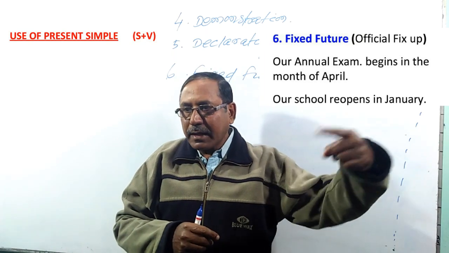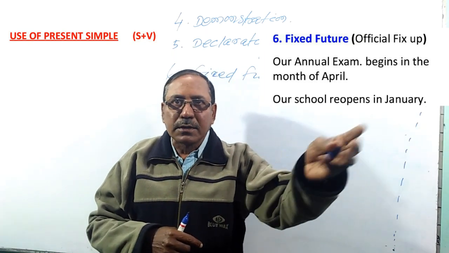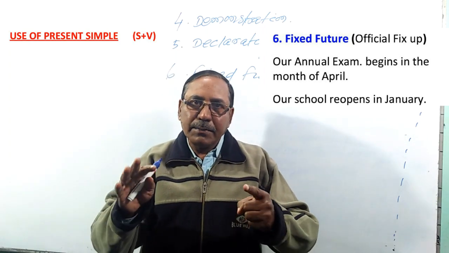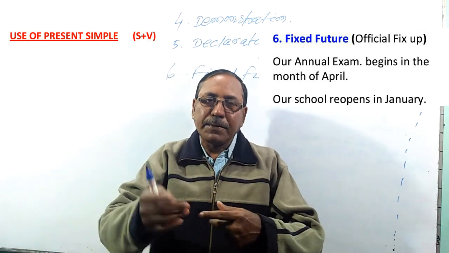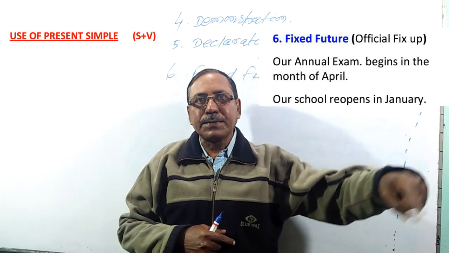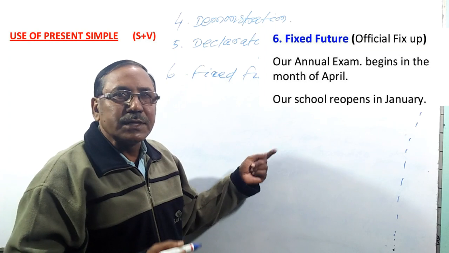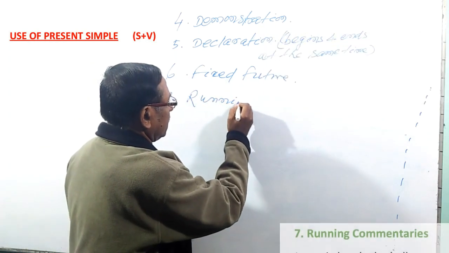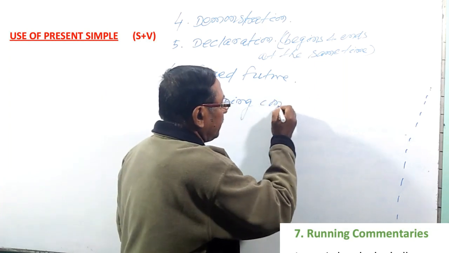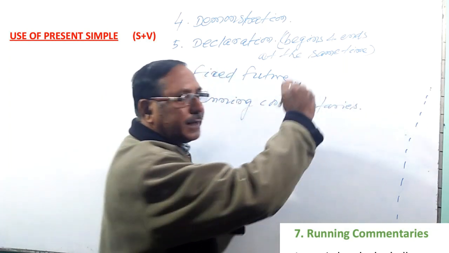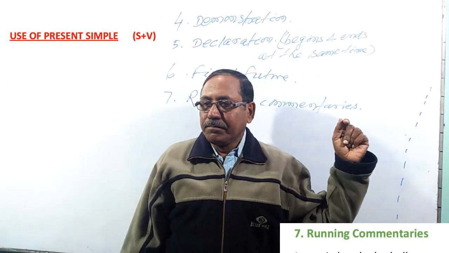Train chhadibo, the train leaves. Train पहुँचिबो, the train arrives. तो एई प्रकार जो फ्यूचर पाई हमें यूज करिबा प्रेजेंट. So for such type of fixed future, we use present simple. Then you see running commentaries. Running commentaries, the commentator uses present simple.